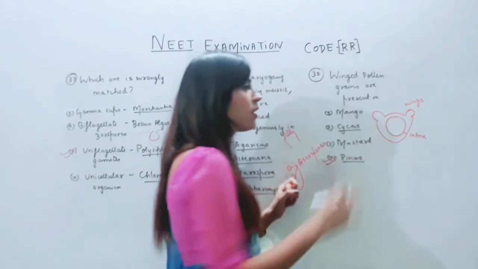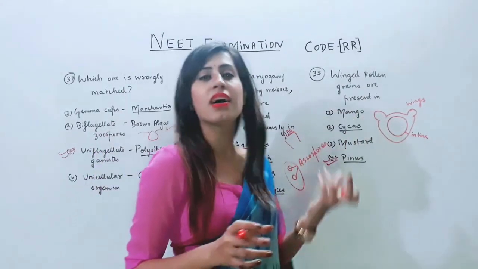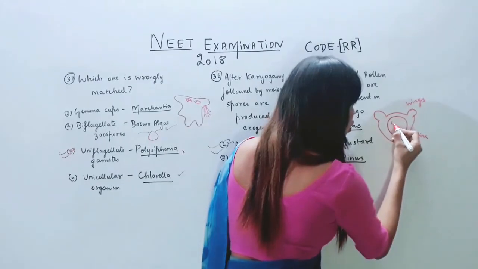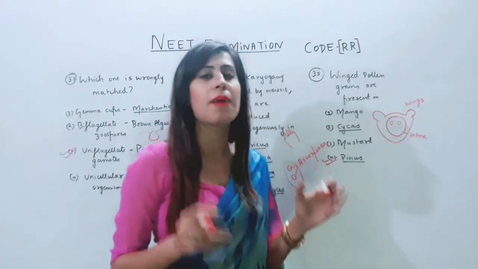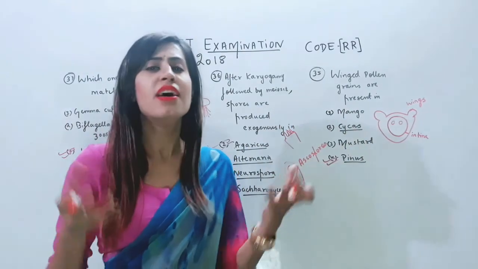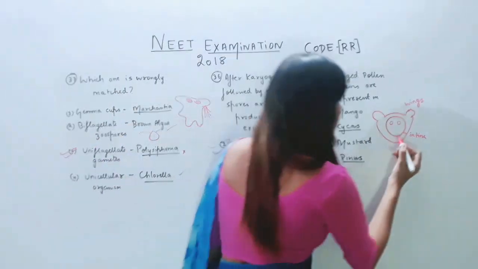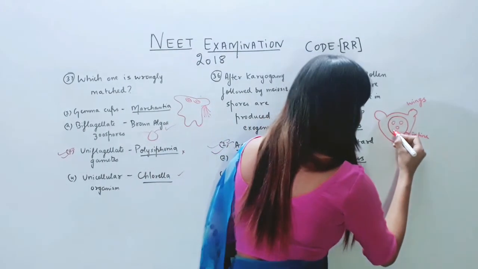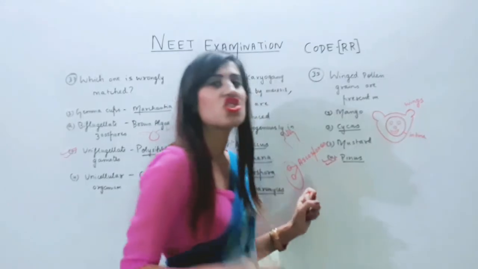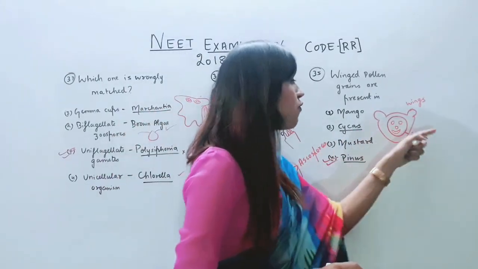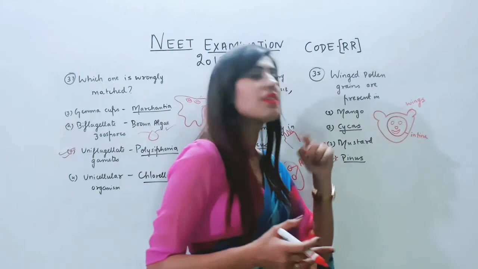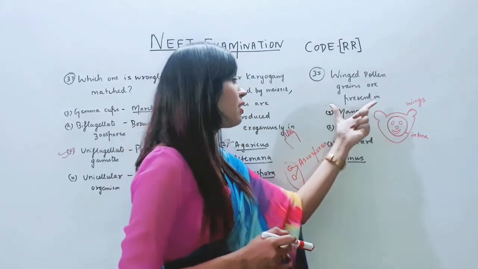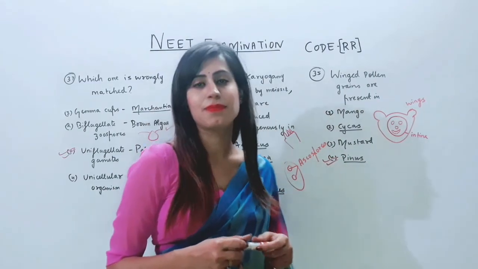This is the pollen grain of Pinus, in which the wings are the extensions of the layer exine, and which has two prothalial cells. Prothalial cells degenerate, they don't have any function. Then we have one tube cell and then another one generative cell. The tube cell forms the pollen tube and the generative cell will further form the male gametes. So in Pinus, the pollen grains are winged.